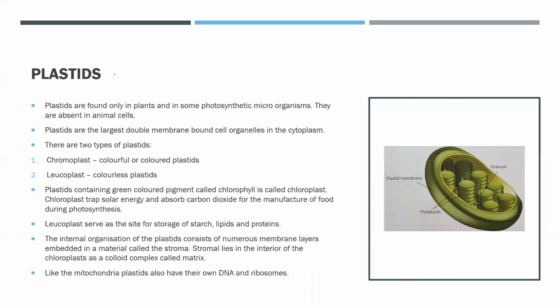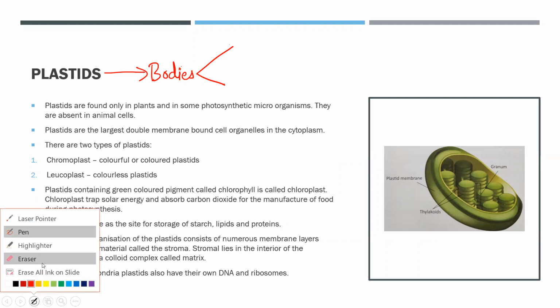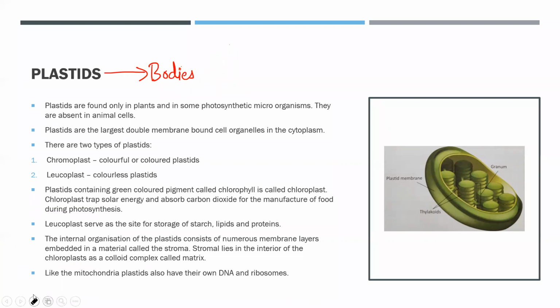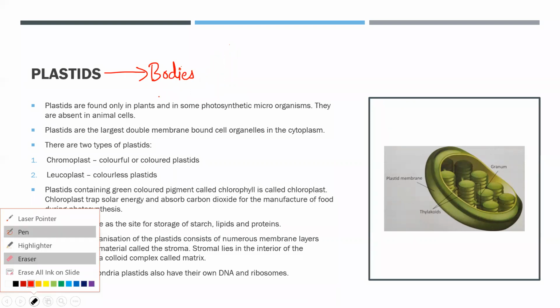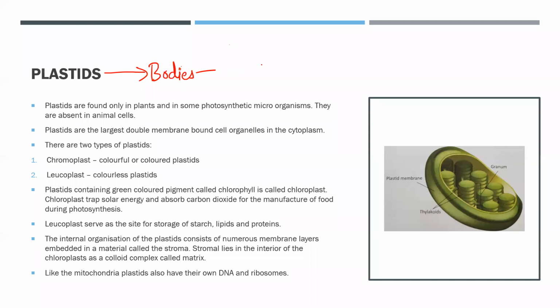First of all, the plastids, as I told you, these are the bodies that are meant for storage, but what they are storing depends on the type of plastid that we are going to have. They can store two things.